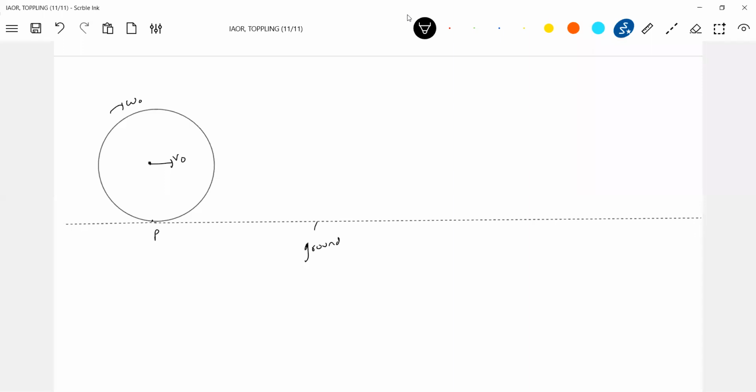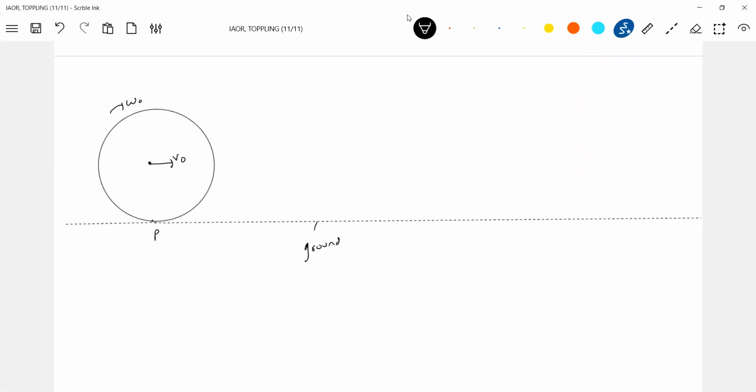In the ideal case, this will continue rolling forever. But practically, what happens? Let's assume the ground is like a tar road or RCC, and the shot put is an iron sphere. It's not a perfect rigid body. Even though a shot put is a very strong object made of iron, still it's not a perfect rigid body.